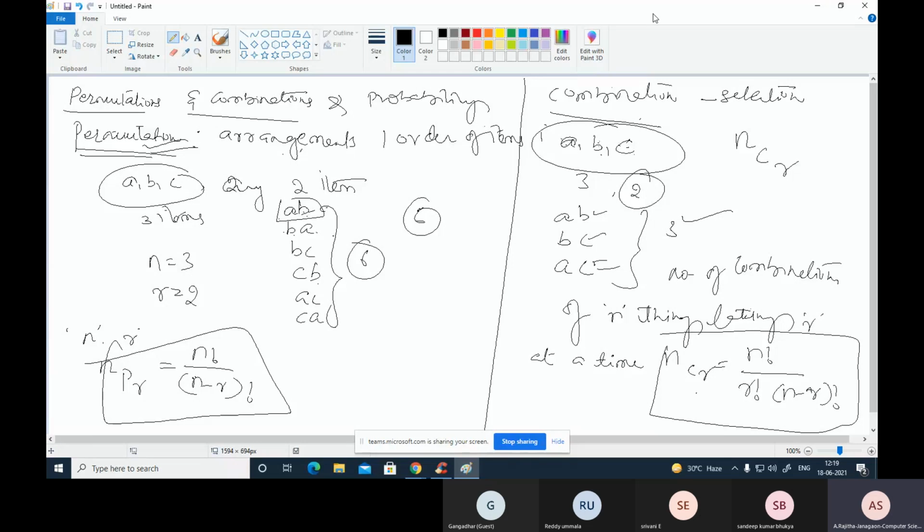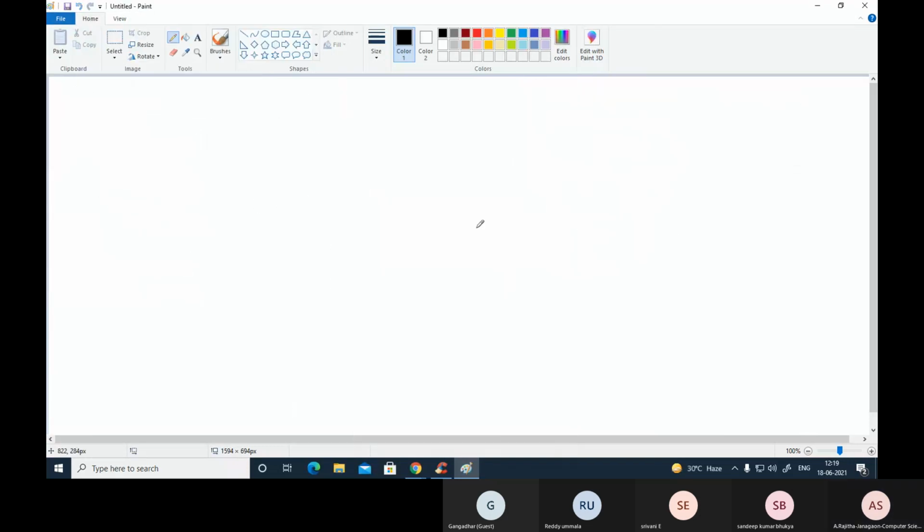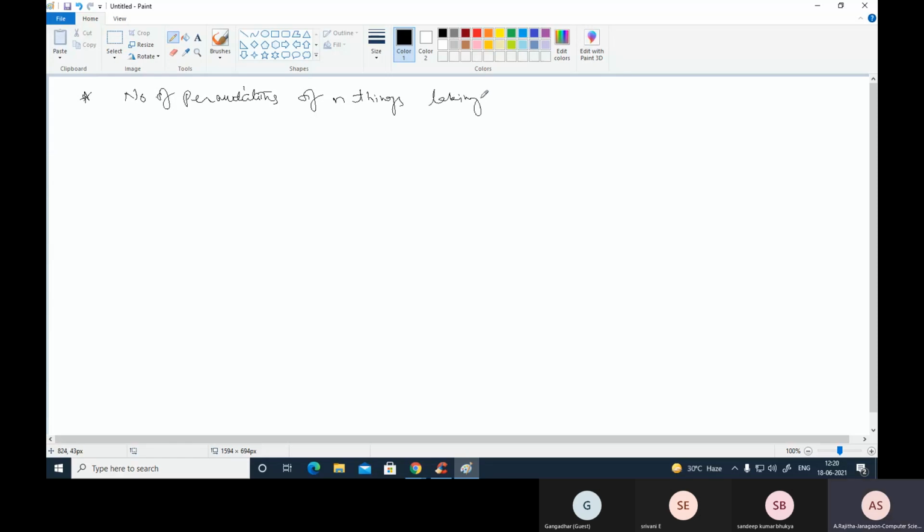In the same way, the first point is the number of permutations of n things taking r at a time, which is nPr, that is n factorial divided by n minus r factorial.